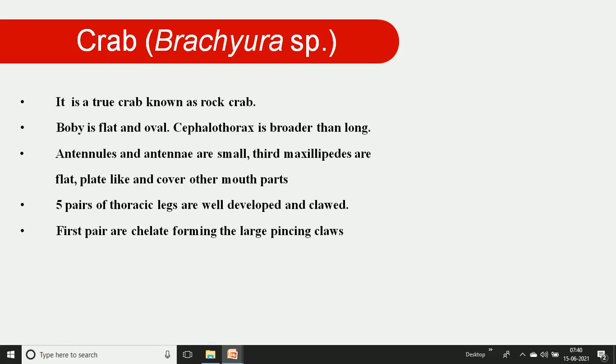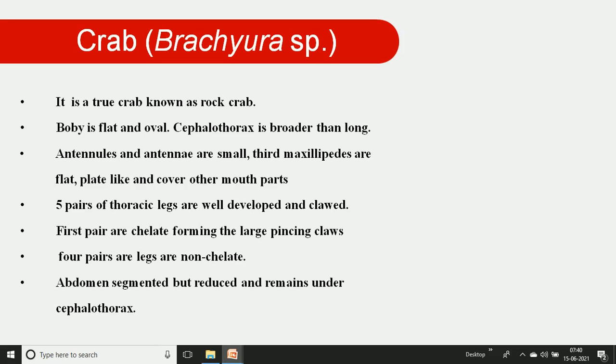One of the important things is that the first pair of these thoracic appendages is modified as a cheliped, and the large pinching claw helps to grab the prey. The 4 pairs of legs are non-chelate. The other remaining parts are in non-chelate forms.